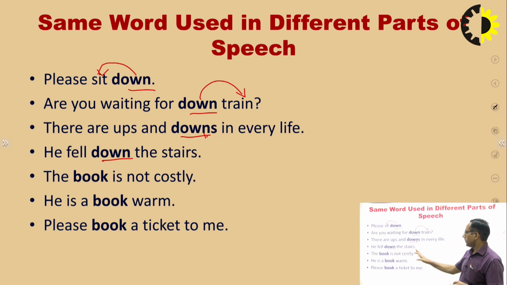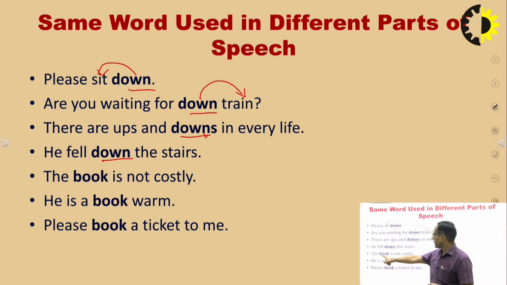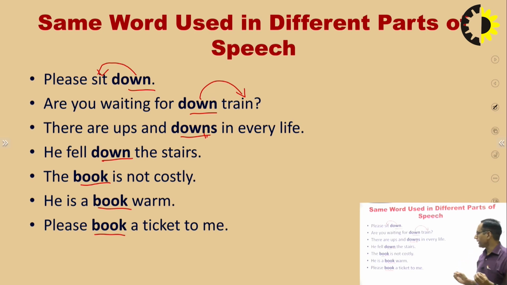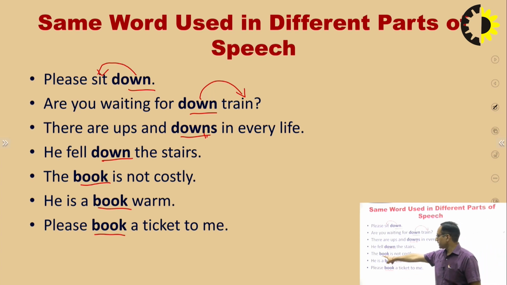Right. Now the last 3 sentences. The book is not costly. He is a bookworm. And please book a ticket to me. In 3 sentences, book, book and book. This is a very common word, but again I am saying that the part of speech is different in all 3 sentences. The book is not costly. The book is the name of something, some binding of papers we read. So it is a name, that is a noun.